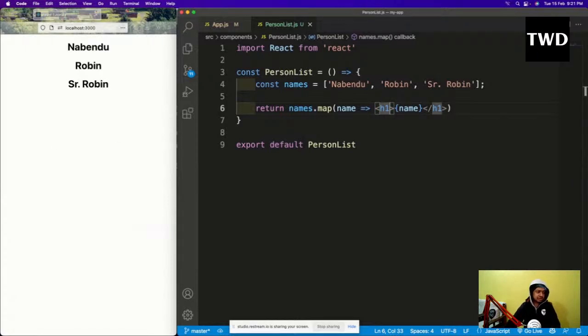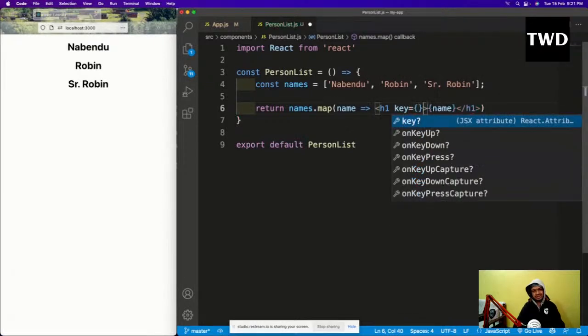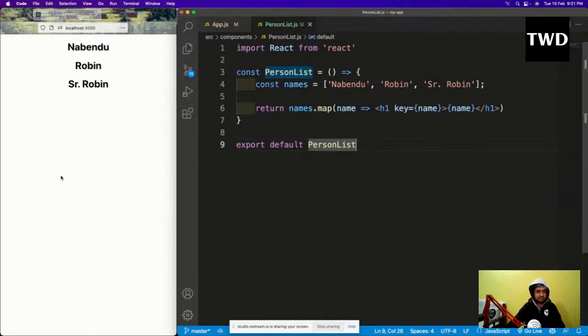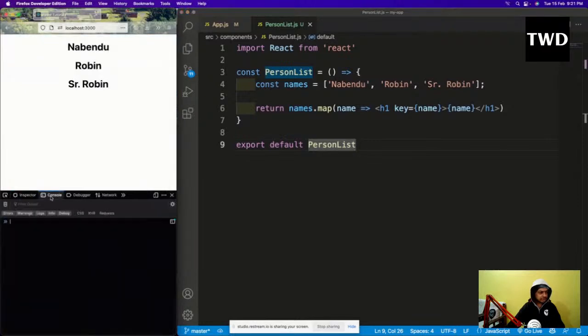So there is something known as key, which React wants us to give for everything. I'll have a unique key, and I have to give it anything unique. But this is a small array. We generally don't get this kind of array, because we'll get an array of objects in which there will always be an ID. If you have worked with a database, you know an ID will always come. So key, I will give it as name. Save it, and nothing will happen here, but if I inspect and go to the console, I'll not get that error anymore.